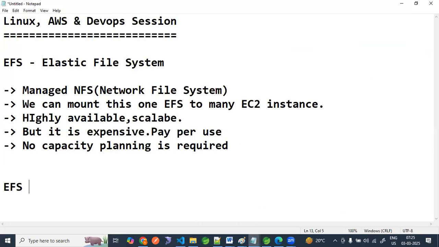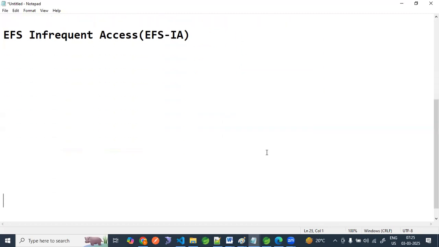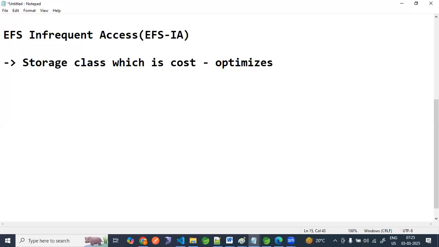It is the EFS infrequent access storage class, EFS IA. It is cost optimized for files which are not used daily.